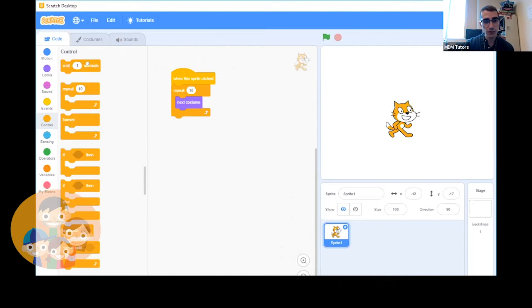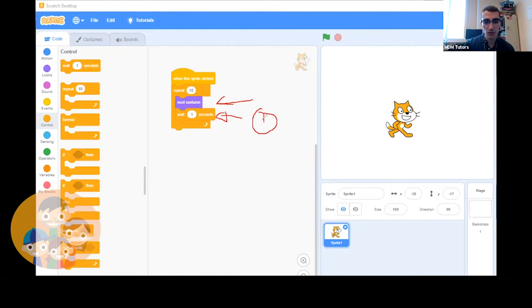So what we'll do is we'll force the computer to wait in between switching costumes. 1 second is a long time, but let's keep it for now, just so we can see what the computer is doing. Okay, and what the computer is going to do is, when you click the sprite, it's going to switch the costume, then it's going to wait 1 second.